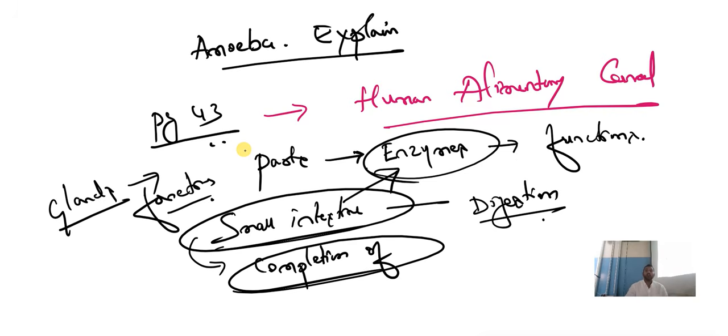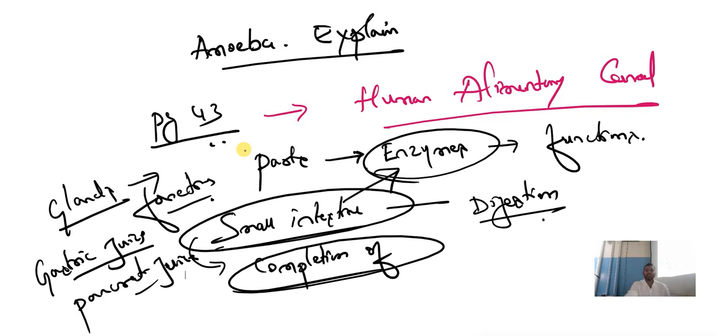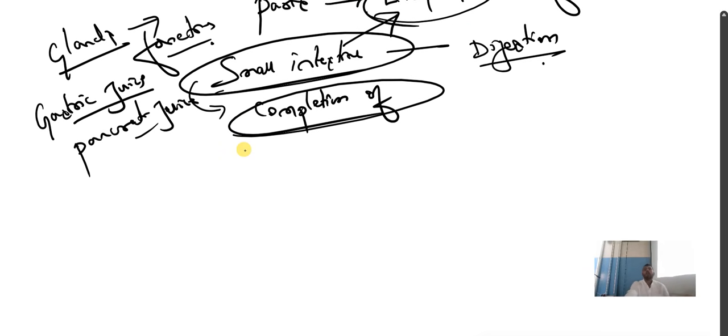Understood? And also, there are certain juices produced. That is called gastric juice. So identify which are the gastric juice and pancreatic juice. Understood? We have a word called bile juice. Remember. So where is bile juice present? In the gallbladder. Where is it produced? From the liver. From the liver we get bile juice. Where is it present? Gallbladder. Remember the site. Yeah, that's enough.